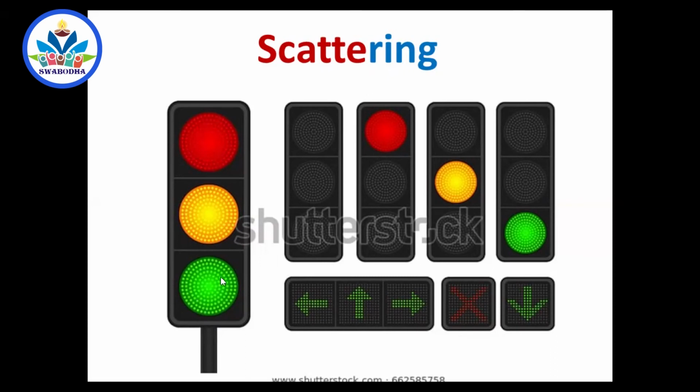Suppose we had used green color as the stop signal, we would not be able to identify it from a longer distance, because it gets scattered in the atmosphere. So you will notice that the green color is on only when you approach it. Then you won't have enough time to stop the vehicle. So that's why green color is only to start, not for stop. So it may be asked to write, why are danger signals red in color? Because red scatters least and it can be identified from a longer distance.